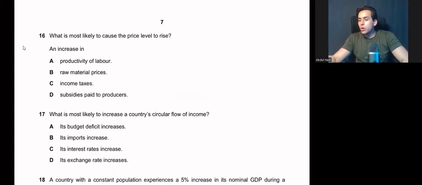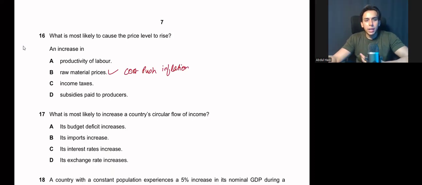What is most likely to cause the price level to rise? Again, it's an increase in raw material price, cost push inflation, very simple. Because if there is an increase in productivity, supply will rise, price level will fall. Increase in income tax, aggregate demand will fall, price level will fall. Subsidies to producers, supply will rise, price will fall. All right.